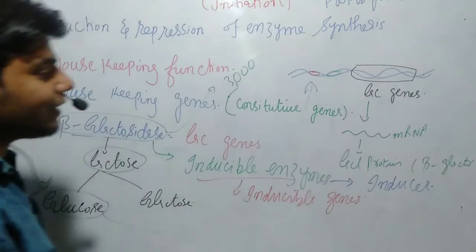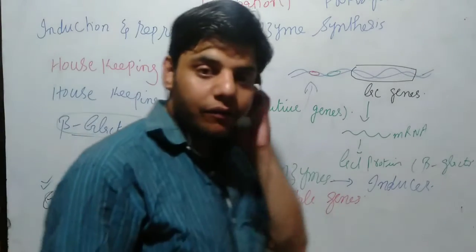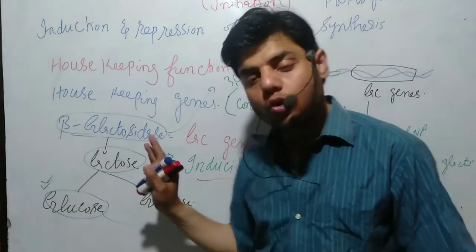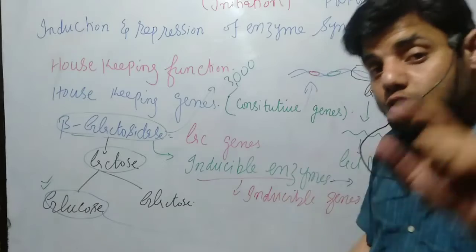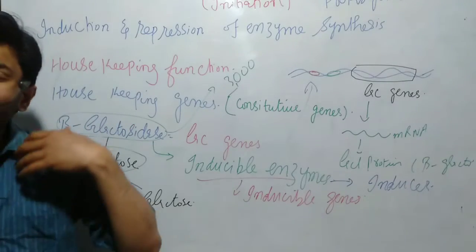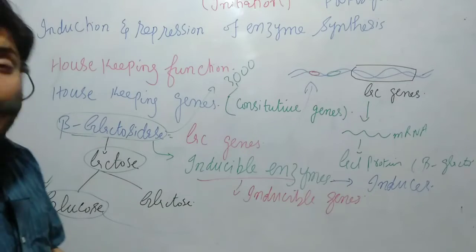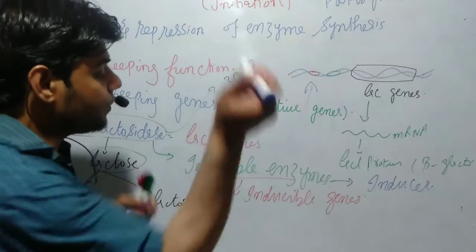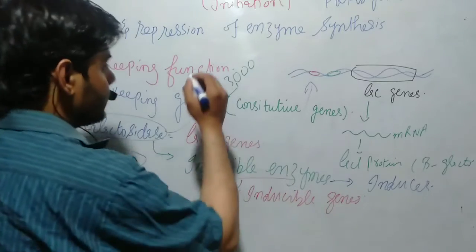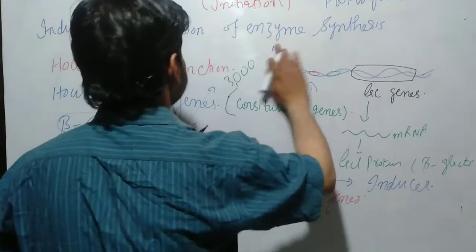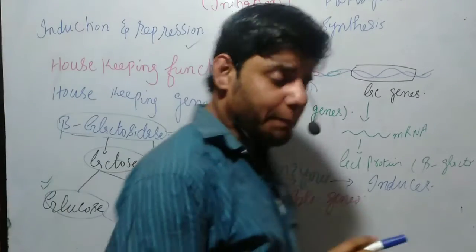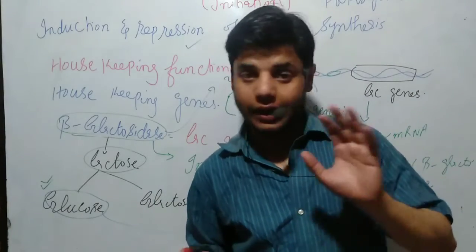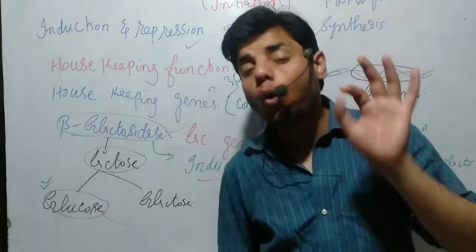Another thing that is very important: if the cell has enough, or if the medium has a large amount of glucose, then this process needs to be switched off. Then we have another molecule, which we call a repressor. We have a repressor enzyme, and it is not in an active form. It is present inside the cell, but not active. For activation, it needs a co-repressor molecule.